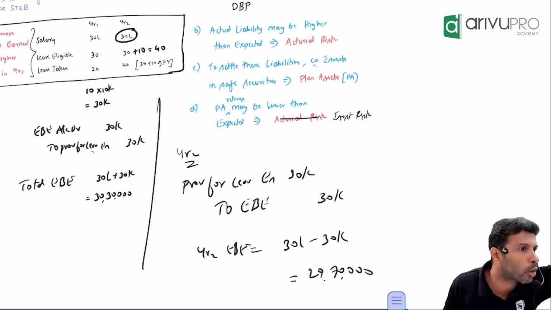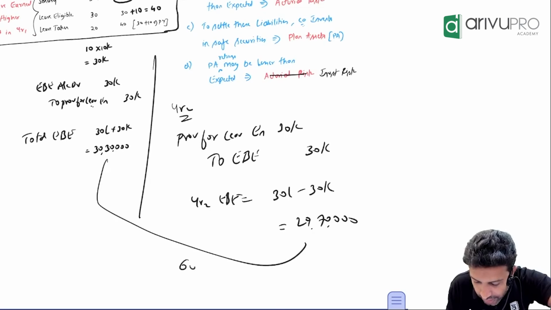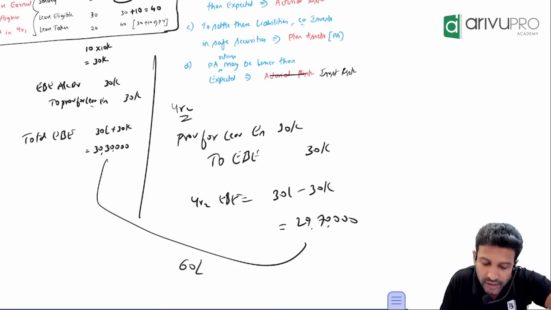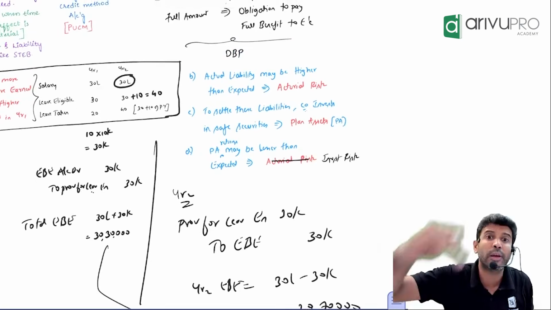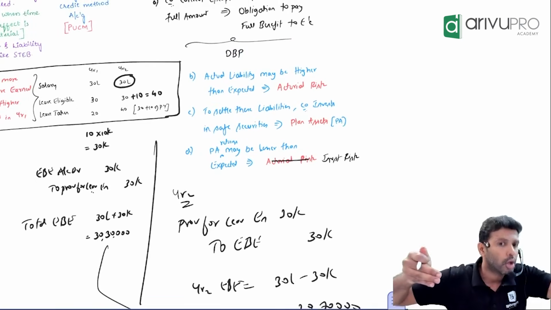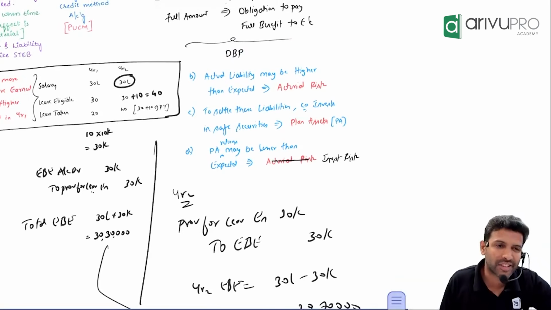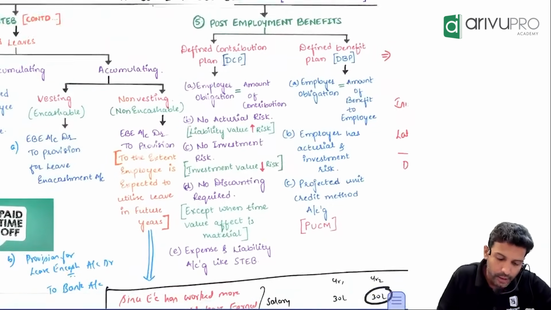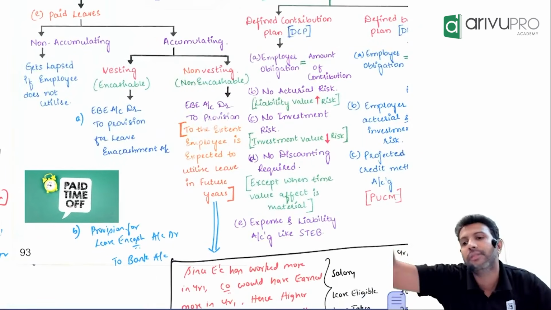One year you book more, next year you book less, so that if you add both years' salary, you will get 60 lakh only. Because salary is how much? 60. But because in the first year the employee worked more, you have to book more expense. Next year when he works less, you book less expense. That's the reason we say make the provision in that year and reverse it in the next year.